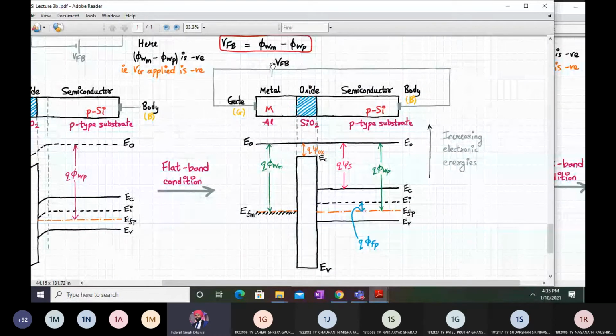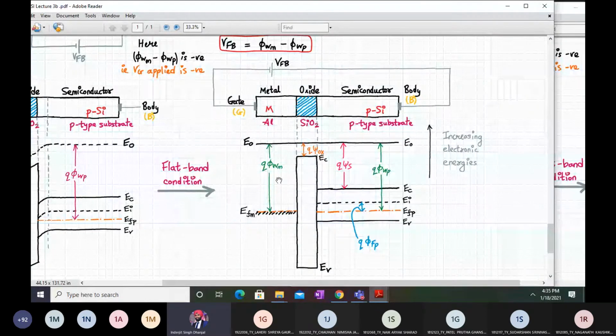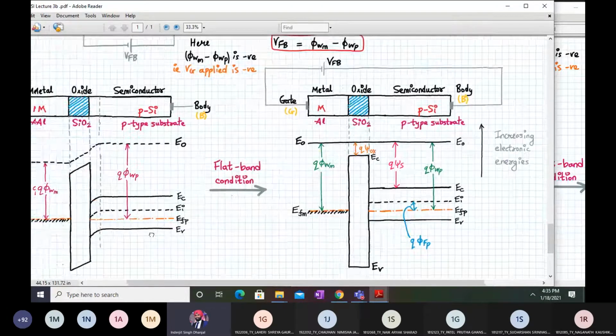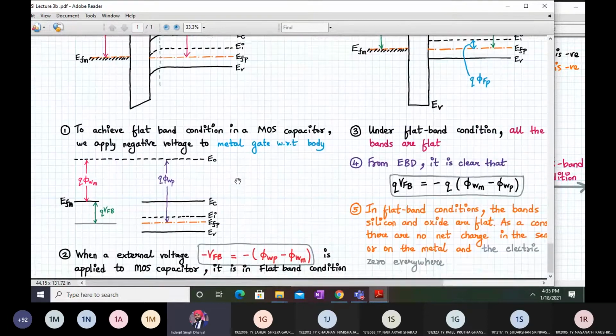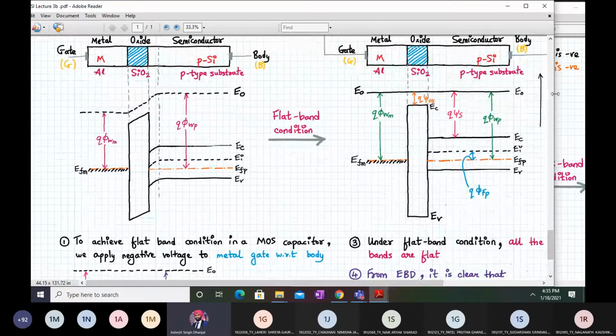So when we apply a negative voltage across the gate with respect to body, that is VFB, then automatically all the bands in the semiconductor go flat. Only one mistake in this diagram is that your EFM will be slightly upwards. That's the only correction. So here it is. Let me just go back to the other PDF.